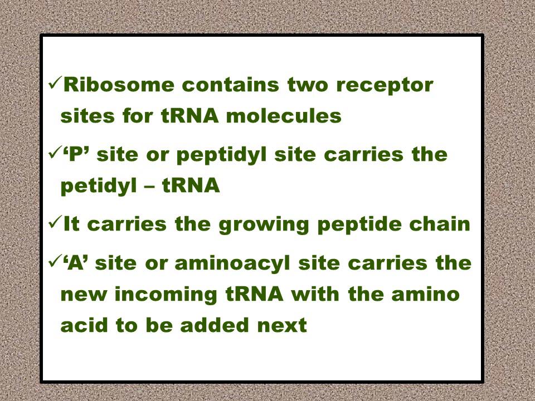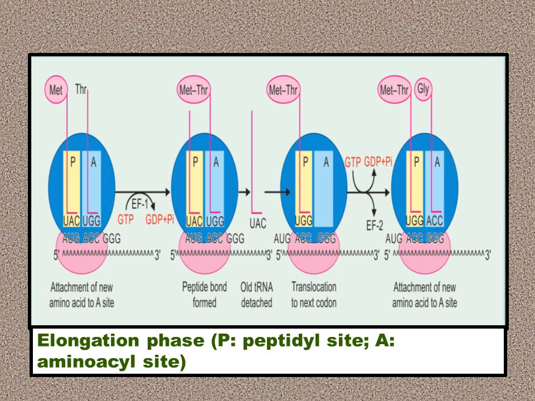Ribosomes contain 2 receptor sites for the tRNA molecules. The P site, or peptidyl site, carries the peptidyl tRNA, and it carries the growing peptide chain. The A site, or aminoacyl site, or the acceptor site, carries the new incoming tRNA with the amino acid to be added next. Now, this is the elongation phase.